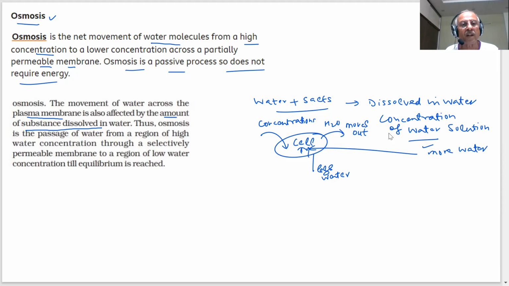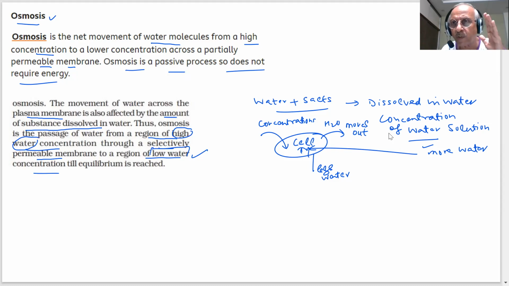This process is important. So osmosis is the passage of water from a region of high water concentration, through a selective permeable membrane, to a region of lower water concentration. Important point, note down. I am saying lower water concentration. If a solution is highly concentrated, it means it has more solute, then water is less. It will selectively move from a region of high water concentration to lower water concentration. Note it down, students. That process is called osmosis.